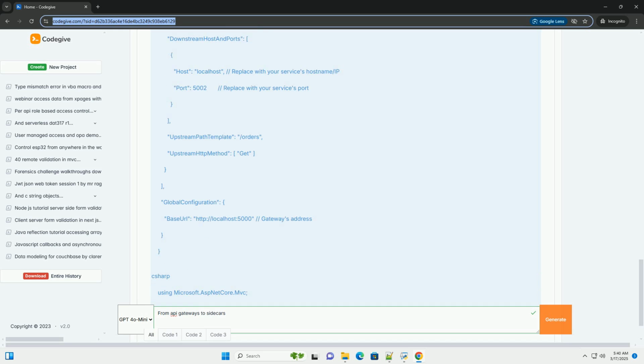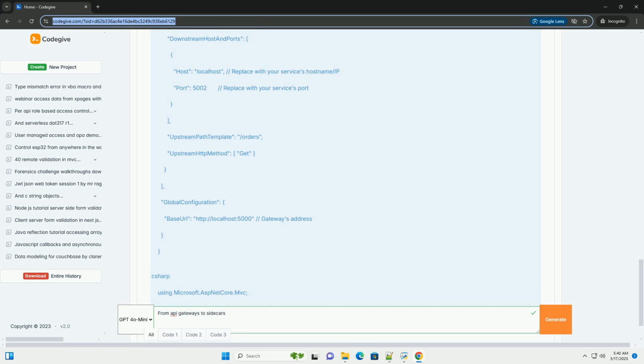7. Advanced considerations. Choosing the right technology: the best choice of API gateway and service mesh technology depends on your specific needs and the characteristics of your architecture. Consider factors such as scale, complexity, security requirements, existing infrastructure, team expertise, cost.